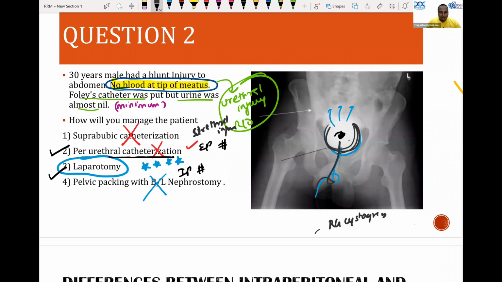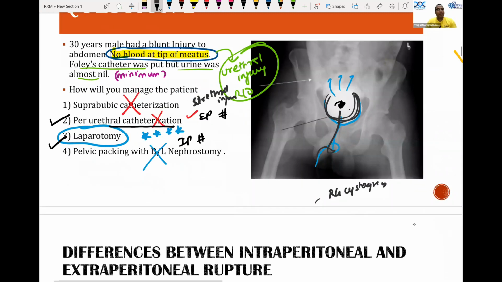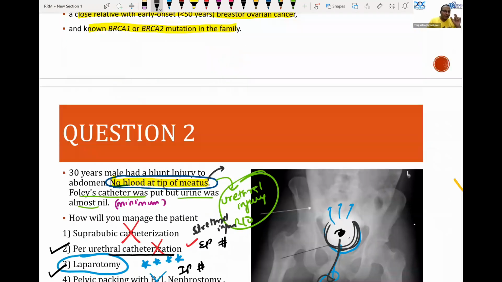This cannot be a bladder plus urethral injury. That is why they have mentioned no blood at the tip of meatus. In national board examinations as well as AIIMS examination, they don't give unwanted history. Please remember, they won't give unwanted history. Every word in the history will have some significance, and that significance you have to find out. That is the importance of clinical based questions. That is why you are given 200 questions for 3.5 hours in the national board exam. So you should think 2-3 times before answering the questions.